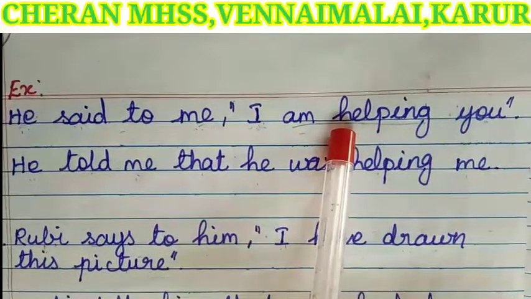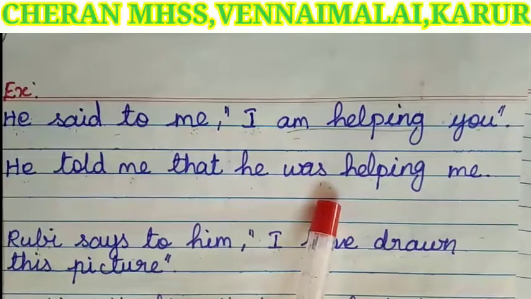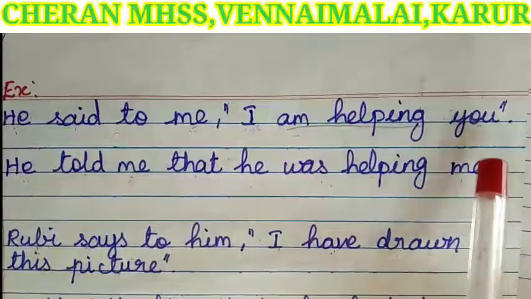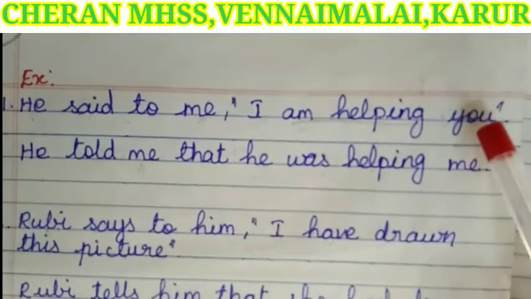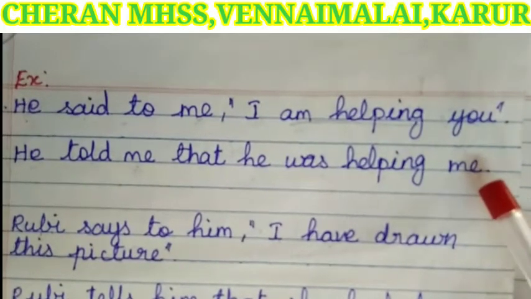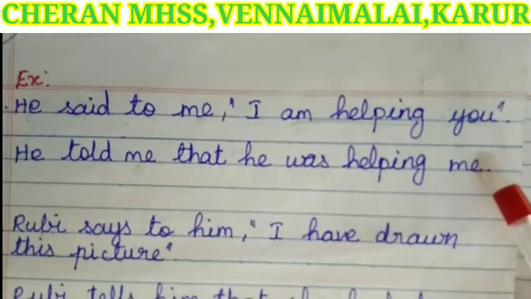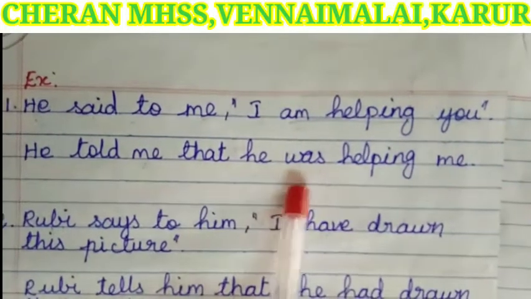Am helping is present continuous tense. It will change to past continuous, was helping. Next word you, it is a second person pronoun, object form. So we have to write the listener's object, that is me. So the answer is he told me that he was helping me.